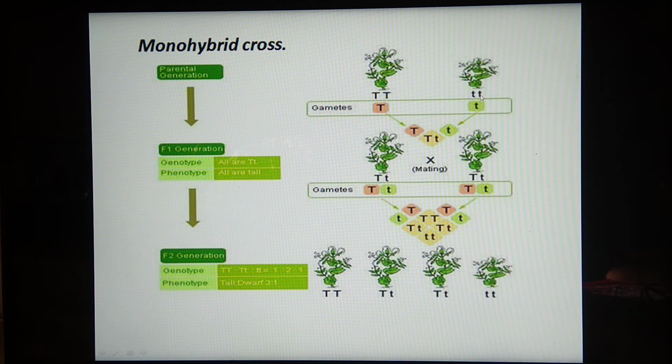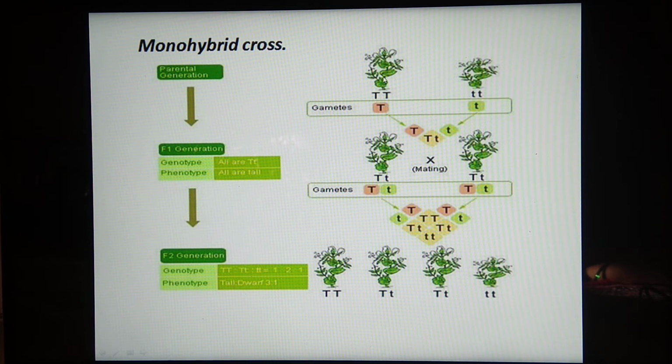I think it is clear for you now why these letters are used in pairs. Because we have seen that chromosomes are always present in pairs, and on these chromosomes genes are also present in pairs. So this pair of genes is responsible for a character.